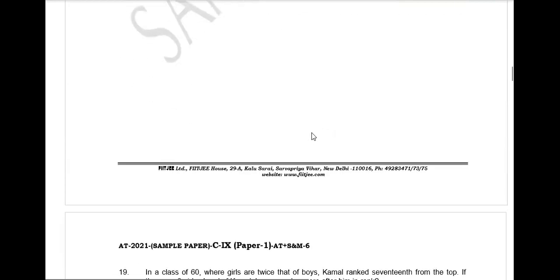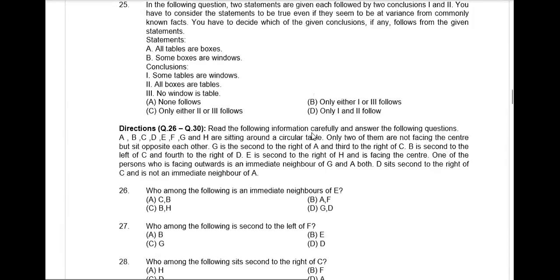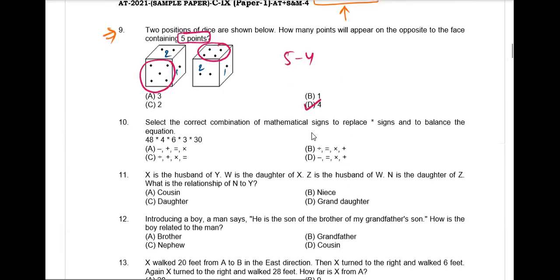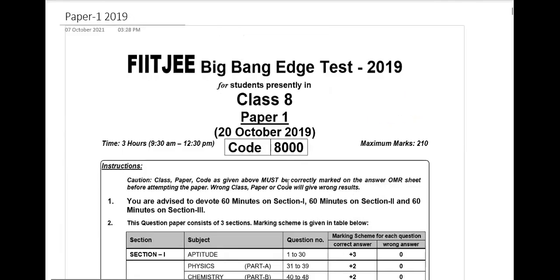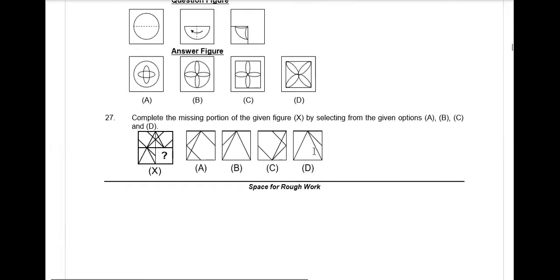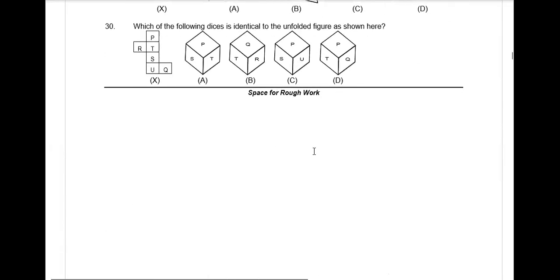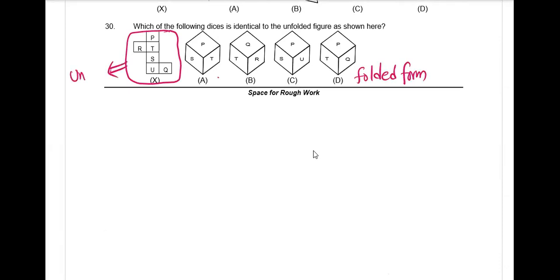We'll see if any more dice questions are there in this paper. No. Let us verify the other paper also, if any dice questions are there. Yeah, here it is. There is one more type of dice position here. This is the folded form of dice. And we have to say this one is the unfolded form of dice.